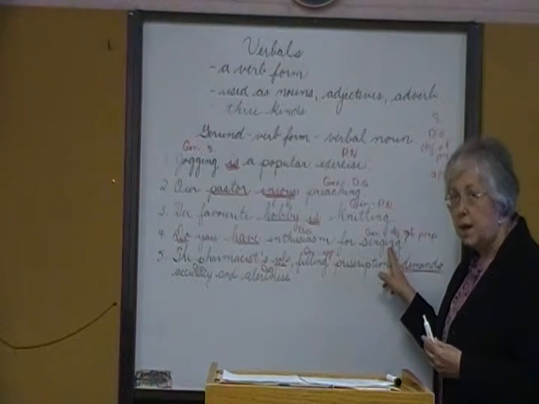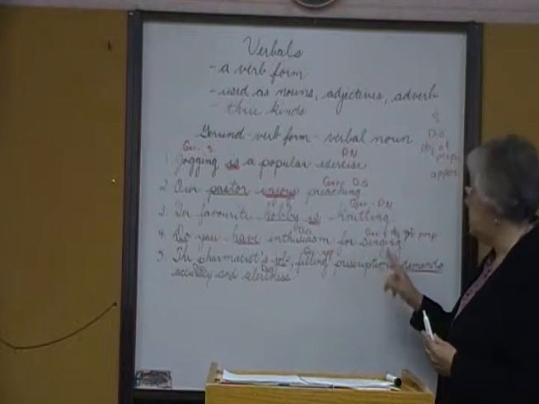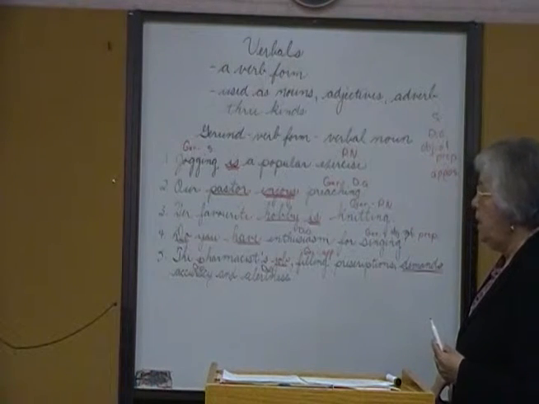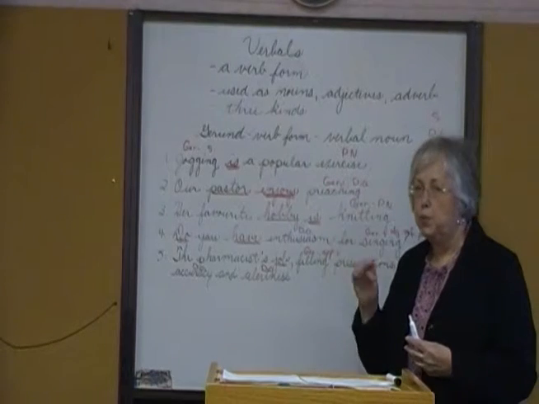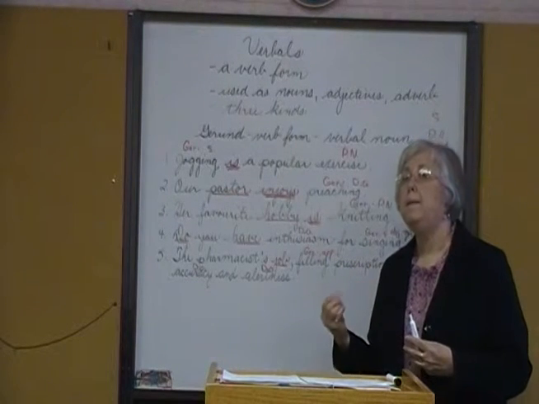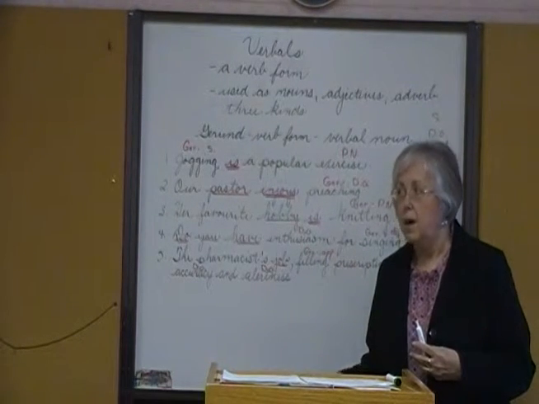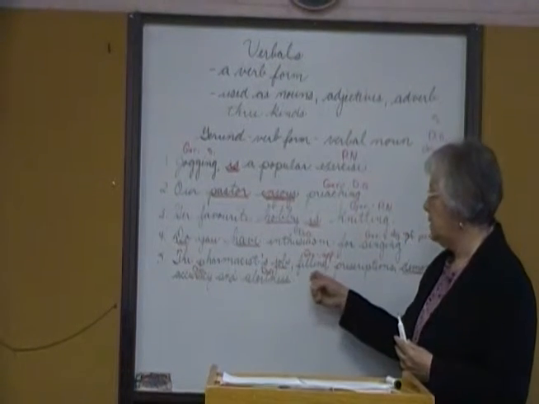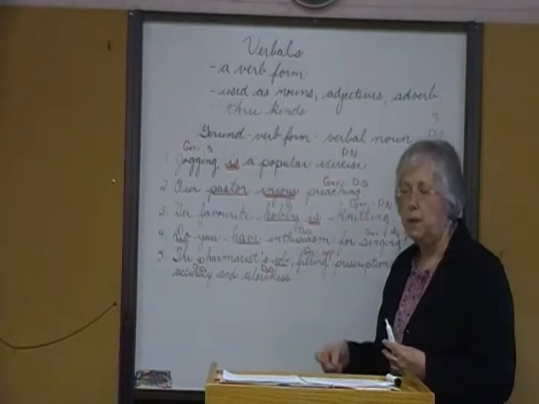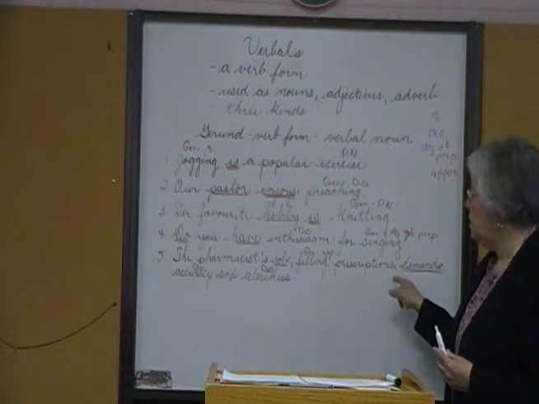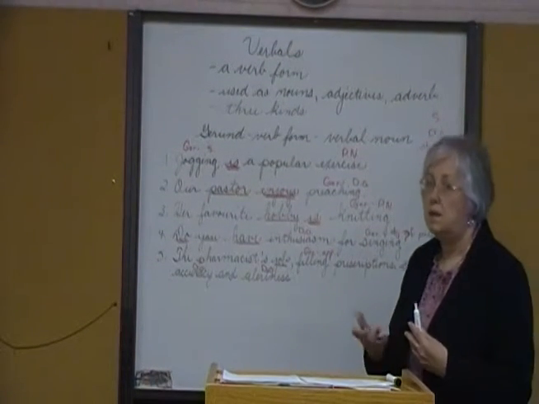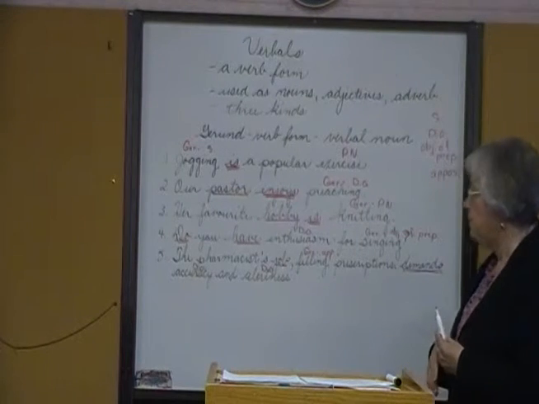Therefore, this gerund is acting as an object of the preposition. And then number 5, an appositive either precedes or immediately follows the noun it's identifying. And in this case, filling is following the noun it's identifying. And as I said before, it's set off by commas, and that does help you spot it as well.